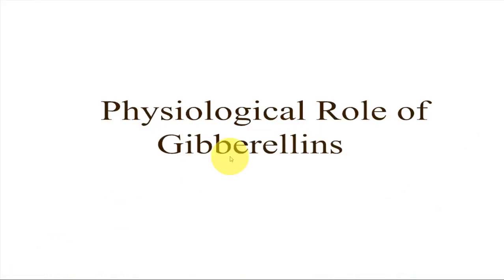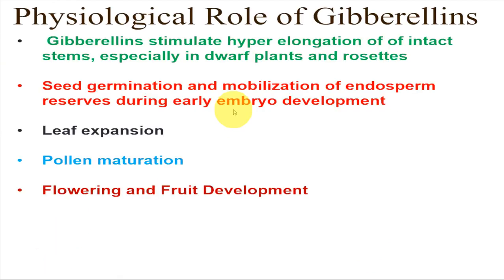Now the second part of this topic is the physiological role of gibberellins, how they influence different phenomena in plant growth and development. Let us discuss that. Gibberellins stimulate hyperelongation of intact plant stems, especially in mutant dwarfs and rosette plants.